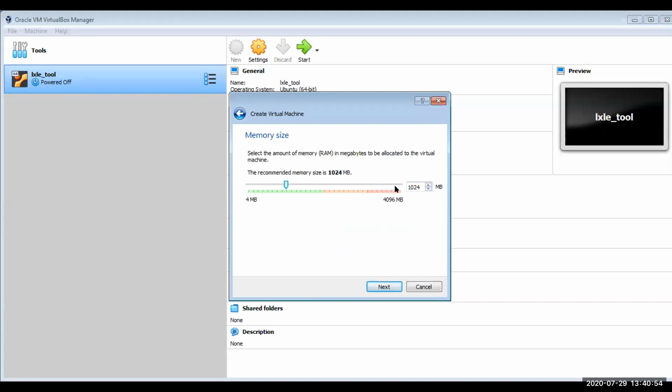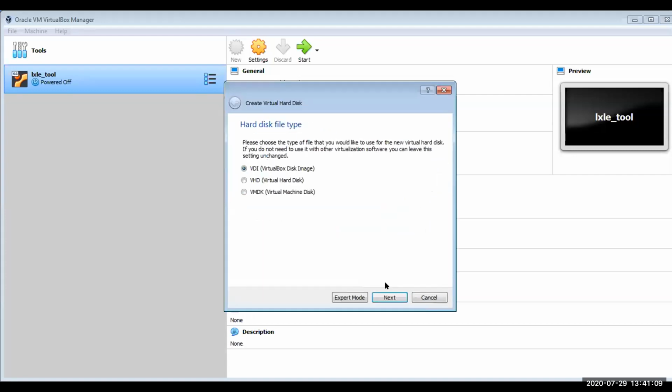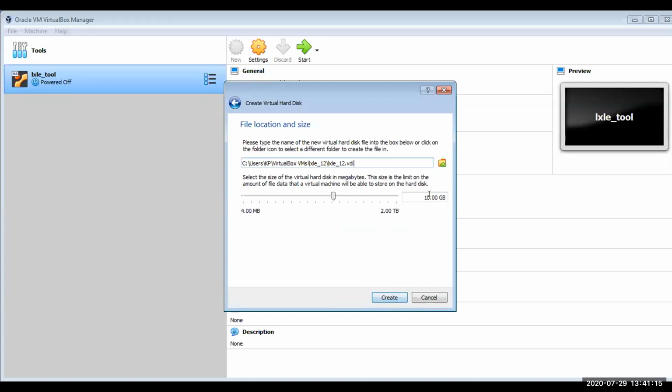If you have 8GB RAM, then you can choose more memory, but as I have 4GB, I will be choosing 48 maybe. Then keep it default, and you just set 20GB here.